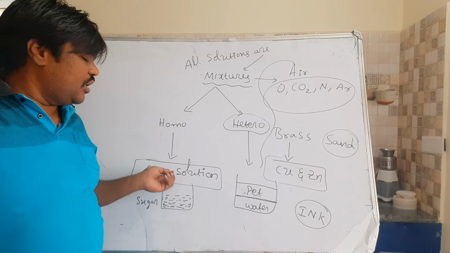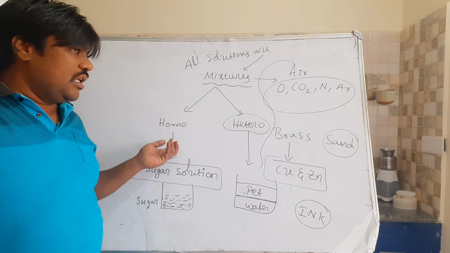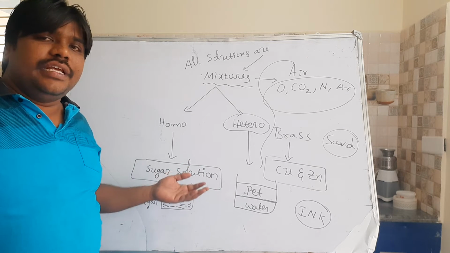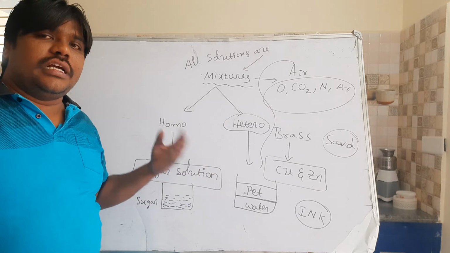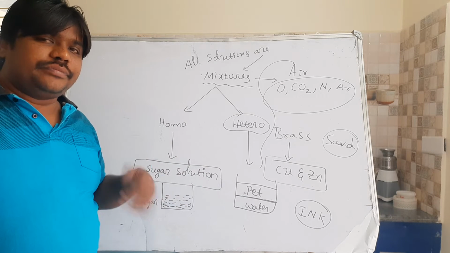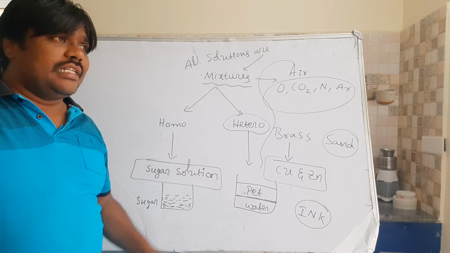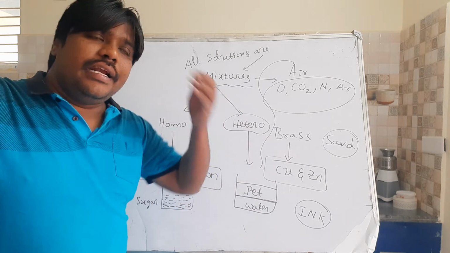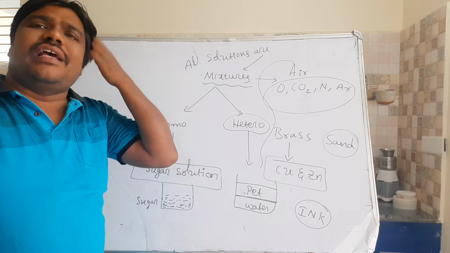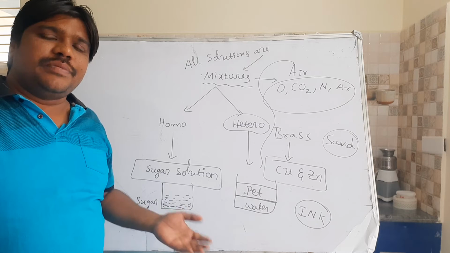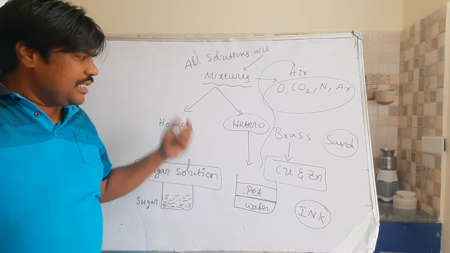Examples are sugar solution or salt solution. Milk is a homogeneous mixture. Clear? It is looking uniform throughout. Then petrol and water mixture, sand and water mixture, and soil and water mixture, they all come under heterogeneous mixtures, right?